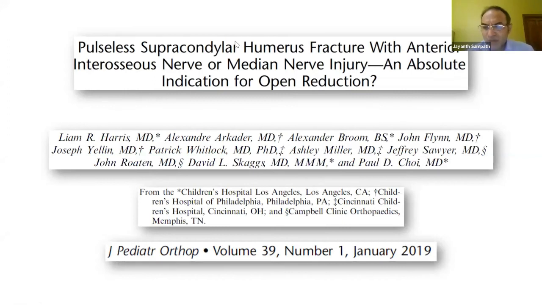Absolutely. So this is a fairly important paper in the evolution of the thought process about what to do about a pulseless supracondylar humerus fracture. And this is a multi-center study from 4 centers in the US. Includes big names like John Flynn and David Skaggs, who've been doing a lot of the seminal work on supracondylar fractures. So it was published in January 2019.